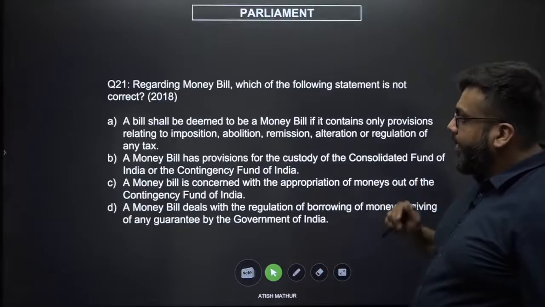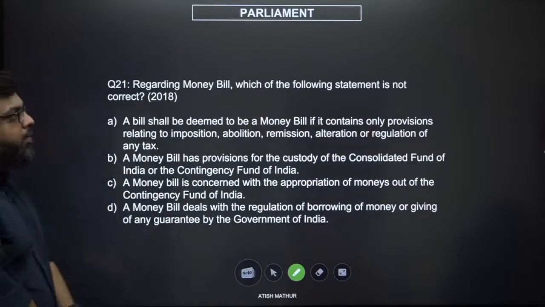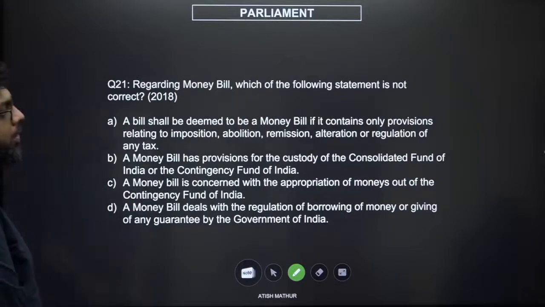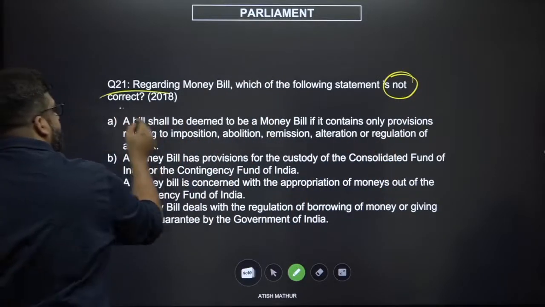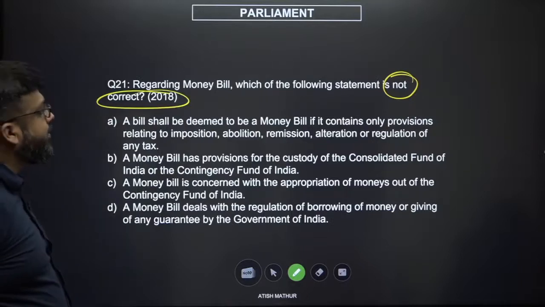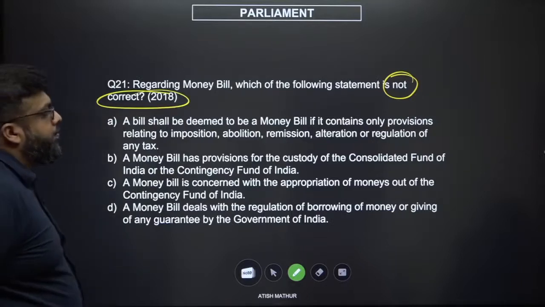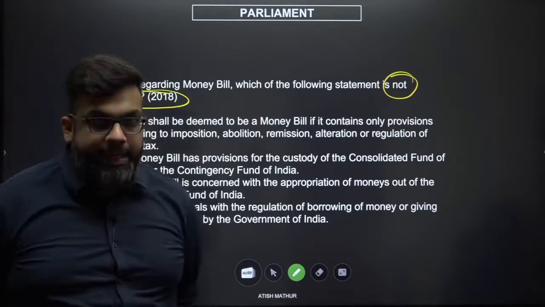Next, 21. With regards to a money bill, which of the following statements is not correct? Not correct. Always circle what the question is asking. A bill shall be deemed to be a money bill if it contains only provisions relating to imposition, abolition, remission, alteration, or regulation of any tax.